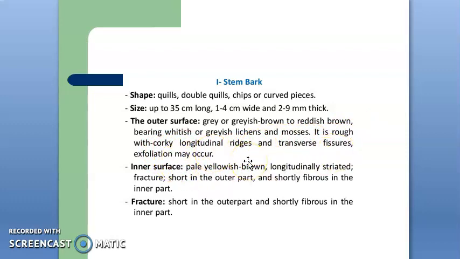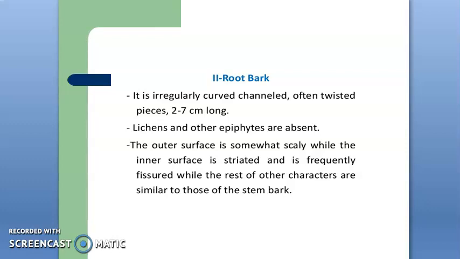Exfoliation may occur. But the inner surface is pale yellowish brown, longitudinally striated. The fracture is short in the outer part and shortly fibrous in the inner part. So let's see the morphology of root bark. It is irregularly curved, channeled, often twisted pieces and 2 to 7 cm long. The lichens and other epiphytes are absent. Remember the difference, note the point: lichens and other epiphytes are absent in case of root bark.